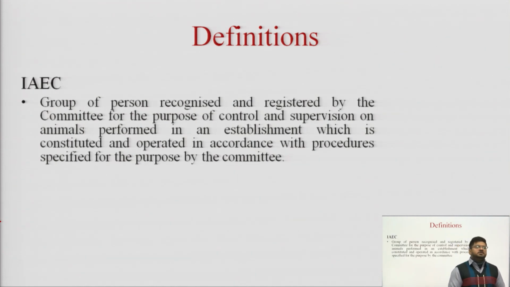Then definitions: Institutional Animal Ethical Committee. The definition of the Institutional Animal Ethical Committee we have studied; we have understood that it is a group of 8 members which is recognized and registered by the committee for the purpose of control and supervision of animal experiments performed in an establishment, which is constituted and operated in accordance with the procedure specified for the purpose by the